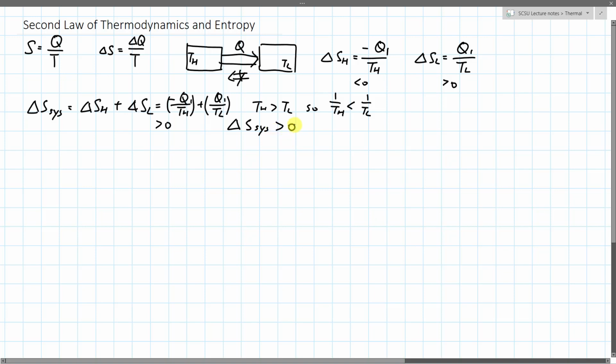So this is another way to describe the second law of thermodynamics in a more generic way: that the entropy in an isolated system always increases, or it stays constant. It never goes negative. It never decreases if we have an isolated system.